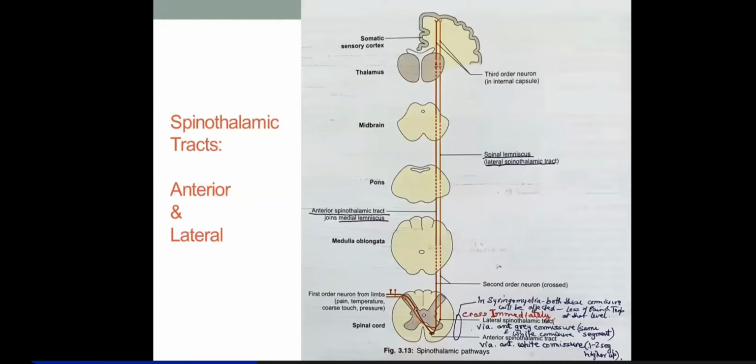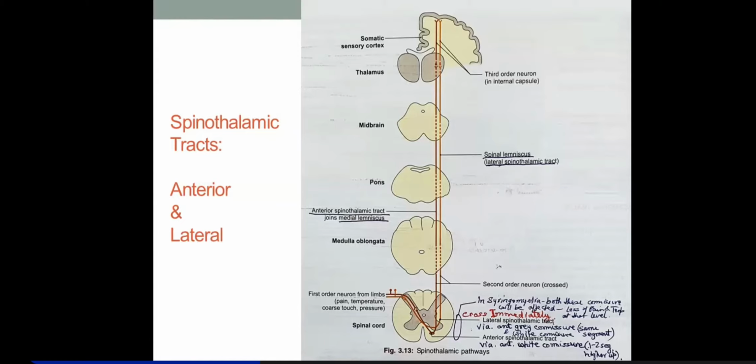Okay. So that was about the lateral spinothalamic. Now look here about the other proprioceptive sensations that include coarse touch and pressure. Actually, these names will come again when we're talking about the dorsal column. Here we're going to study the anterior spinothalamic tract.